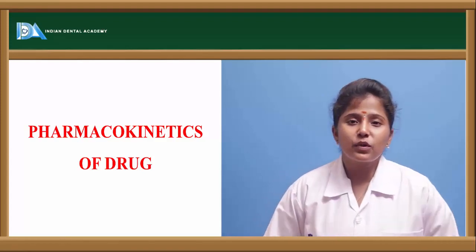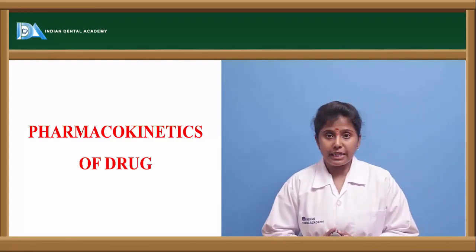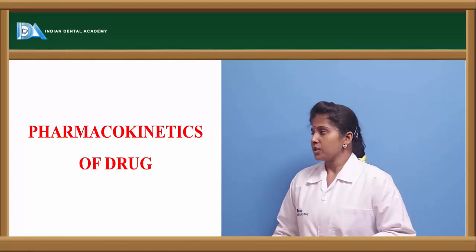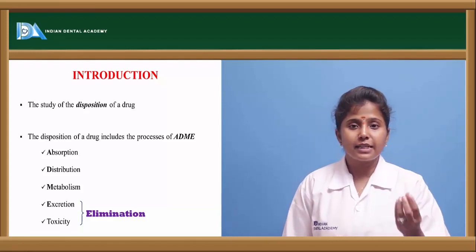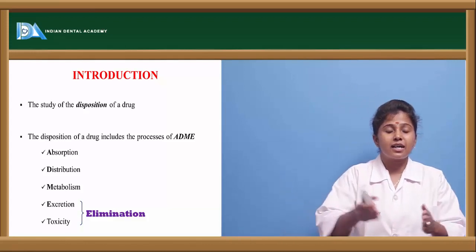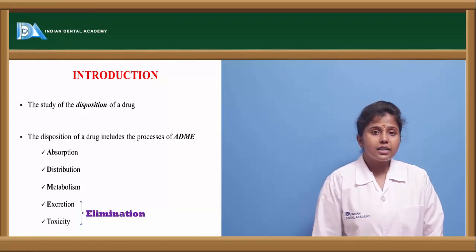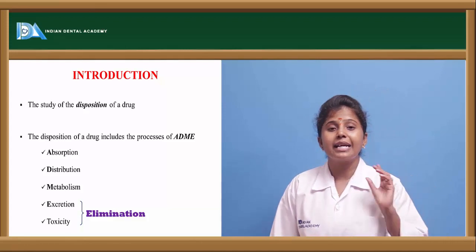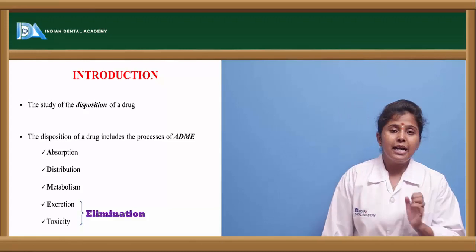I will see the pharmacokinetics of the drug, in the sense what is happening to the drug in the body. So once we take the drug, what is happening to the drug. So here we see the study of disposition of the drug. Once the drug is getting disposed, in the sense the drug is undergoing various mechanisms. So the disposition of the drug is undergoing a process called ADME, that is absorption, distribution, metabolism and elimination. This elimination includes two processes, that is excretion and toxicity.